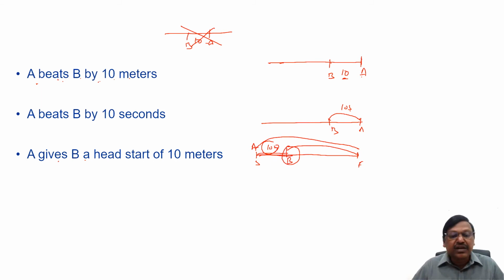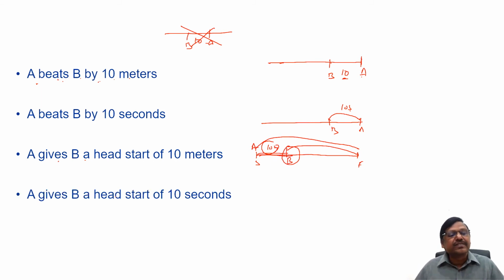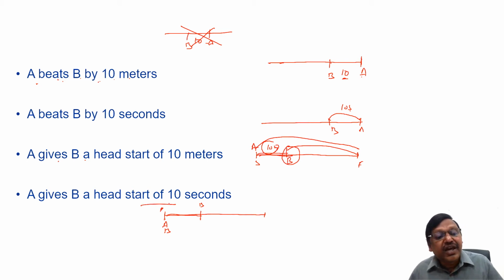Right, same thing, you will give a head start of 10 seconds. What do you mean by that? Both start here at the same point. So A will allow B to travel 10 seconds first, and then 10 seconds after B started, A will start. That's what you mean by saying that A gives B a head start of 10 seconds.